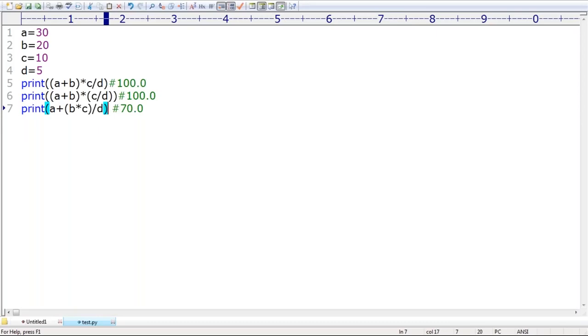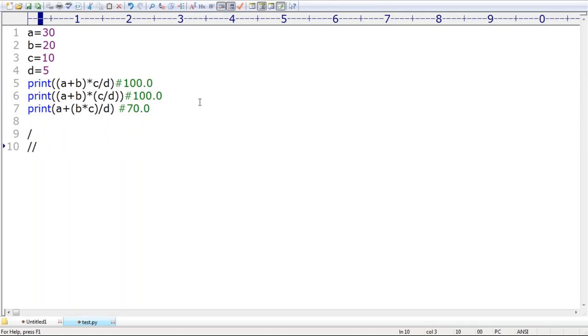Next, why does division alone give a float value? Yes, Vijay, because in Python the division operator is implemented to always generate a float value only. If you want an int value, then you need to go for floor division. In Python there are two types of division operators. One is the normal division, the other is floor division. Normal division will always work only for float values, but floor division will work either for int values or for float values, no problem at all. Okay, that's all. Is this clear up to here?